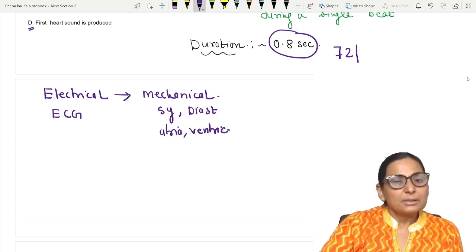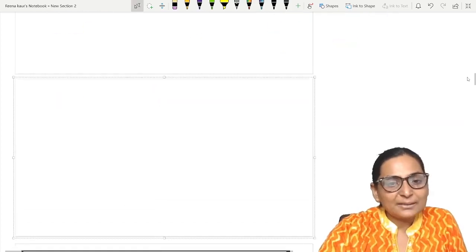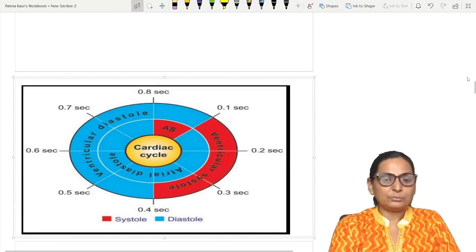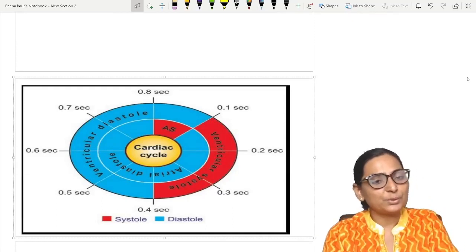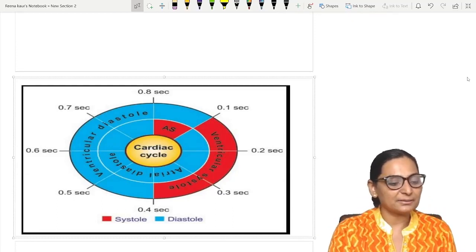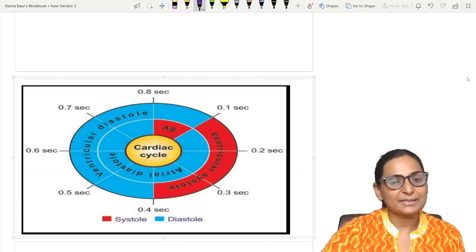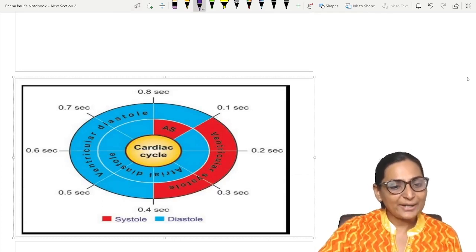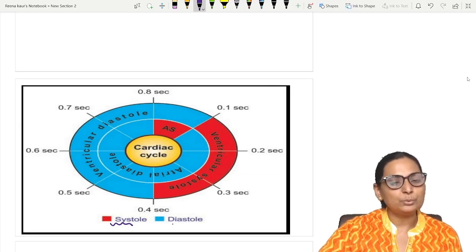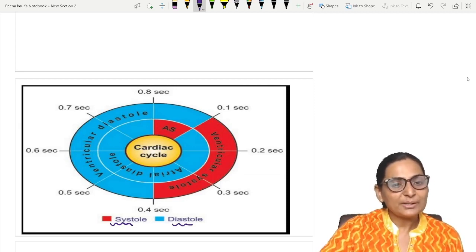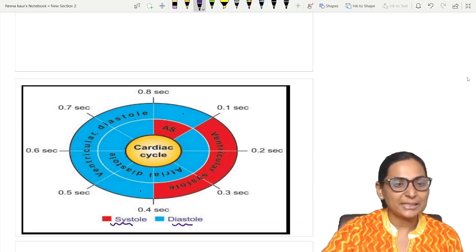Now, before that, this is a very traditional figure, a very old figure which we normally consider, and we divide the cardiac cycle into events. Red is systole and blue is diastole. According to color, you are dividing this circle into how many pieces? 1, 2, 3, 4, 5, 6, 7 and 8.